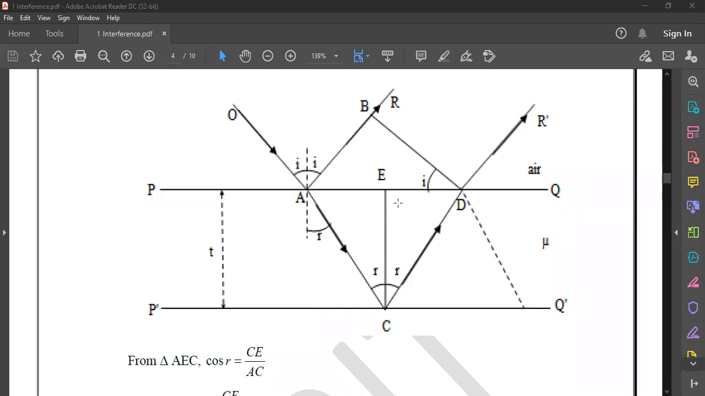Sunlight is the source, but sunlight is not a monochromatic source. Okay, the sunlight is in fact a polychromatic source, which comprises of several wavelengths, a combination of many wavelengths.